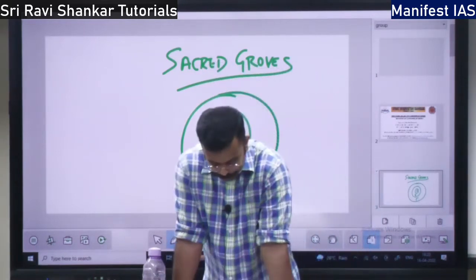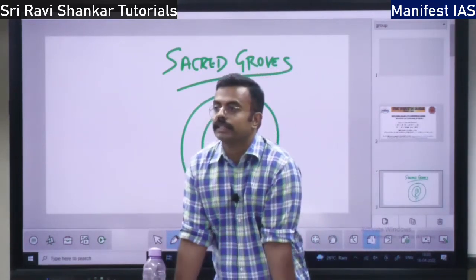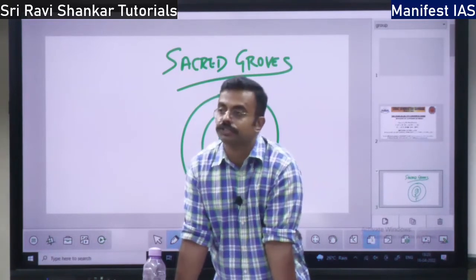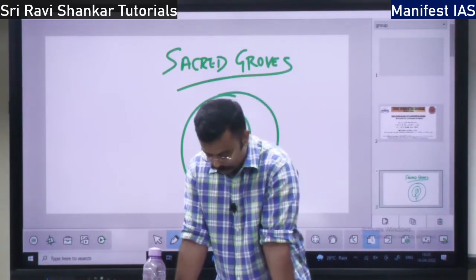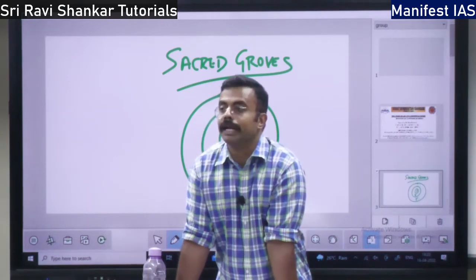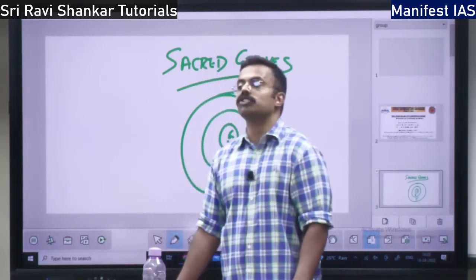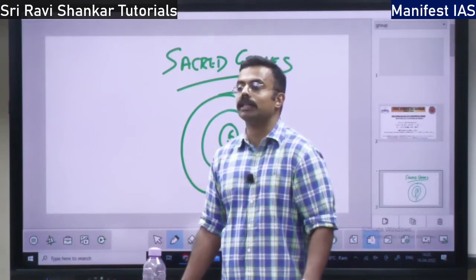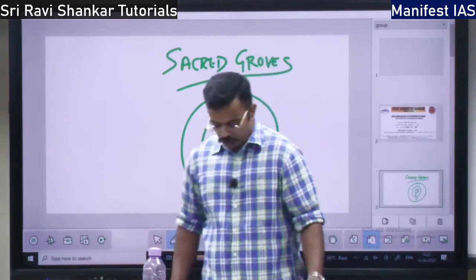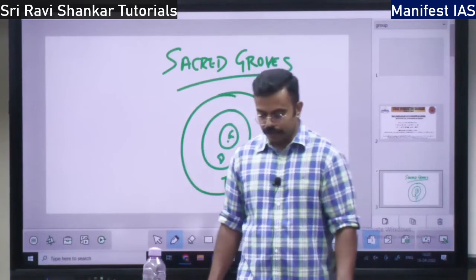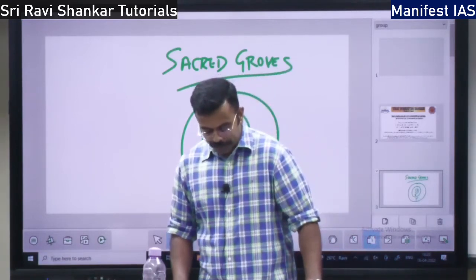There should be diversity of the soil within the area. Soil diversity should be there. Climatic diversity should be there, and there should be indigenous biota, local biota, local plants and animals. Local biota should be there.